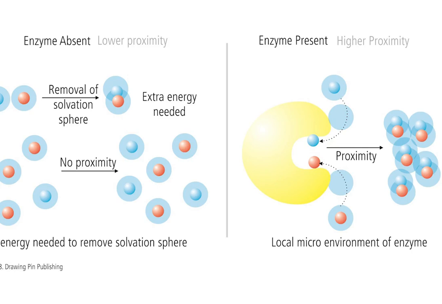But as the active site of the enzyme provides a local microenvironment, those water molecules are already eliminated and the solvation sphere is eliminated so as to bring the reacting species much closer to each other. And this also saves energy, and therefore it decreases the energy demand for bringing the reacting species to the transition state or activated state.